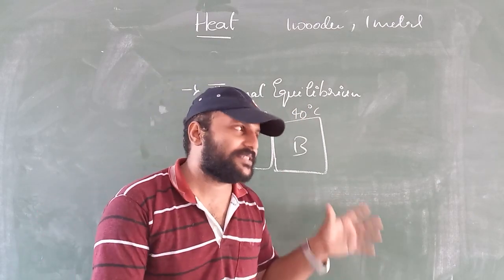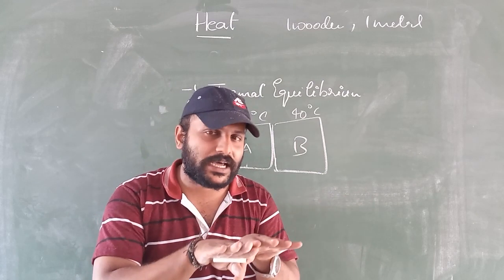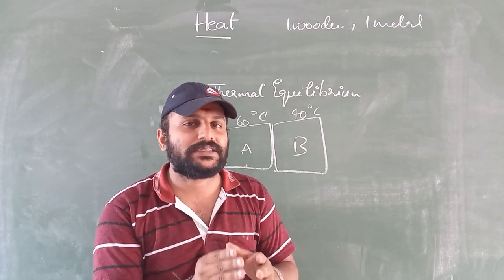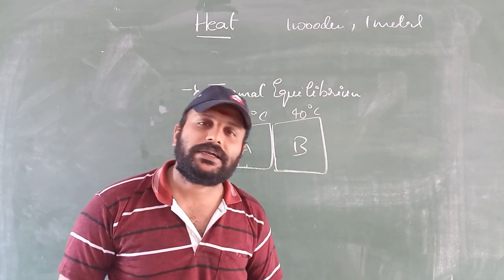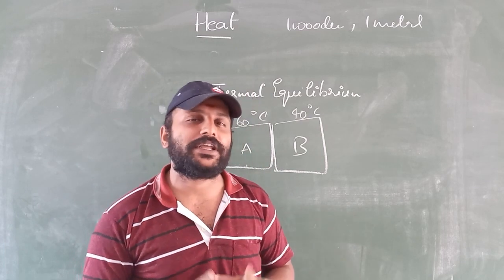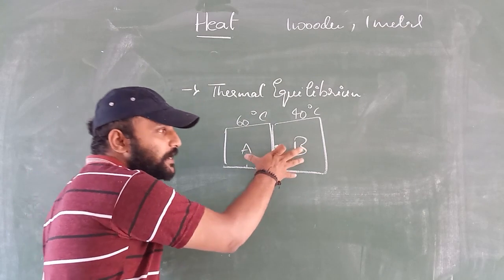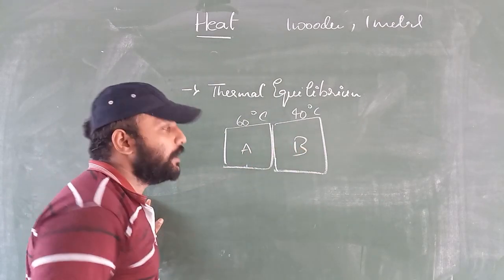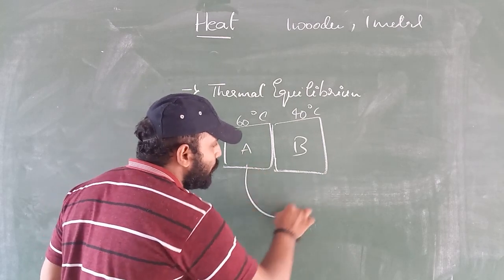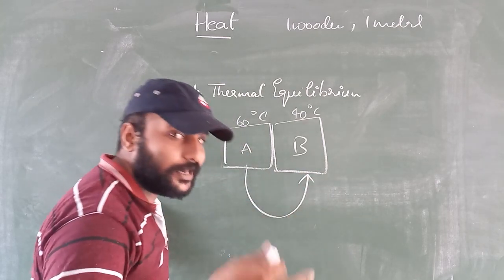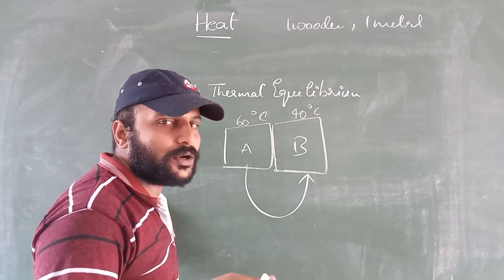That is the reason we say that when two objects are in thermal contact, heat energy will flow from the hotter object to the colder object until both the objects attain the same degree of hotness or coldness.